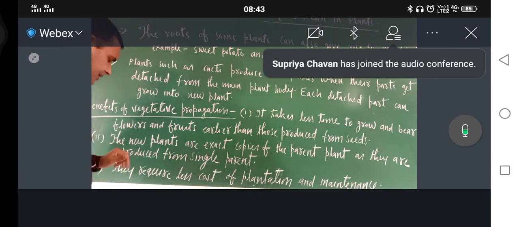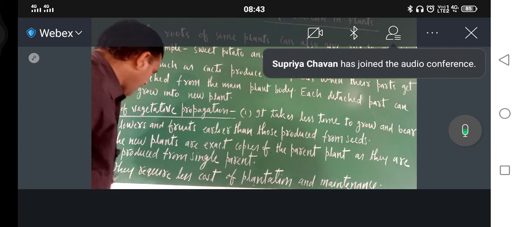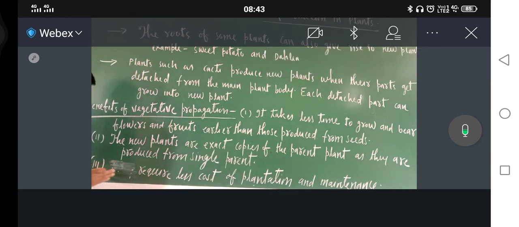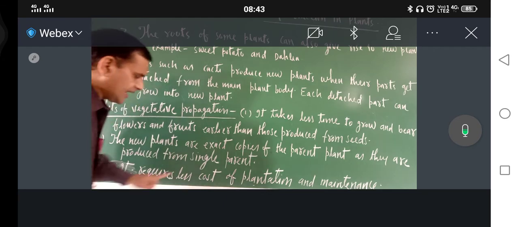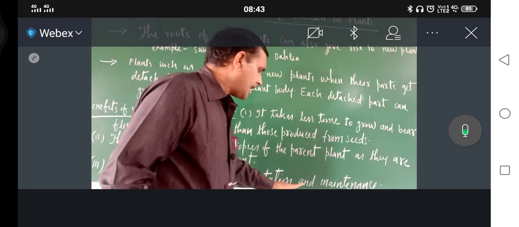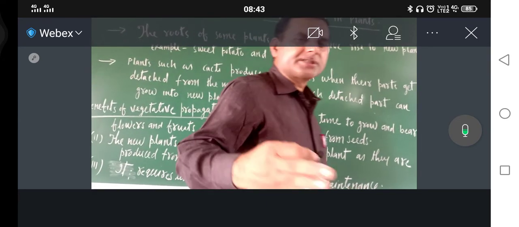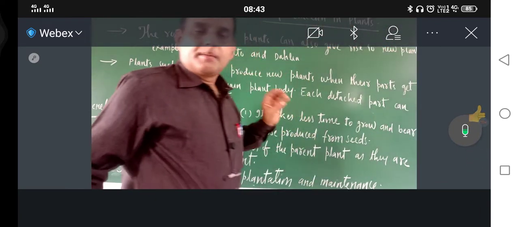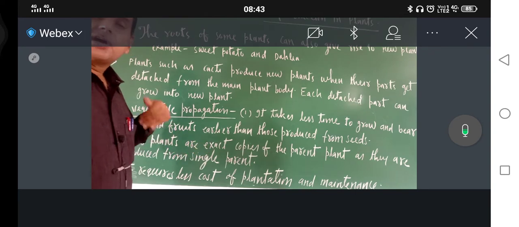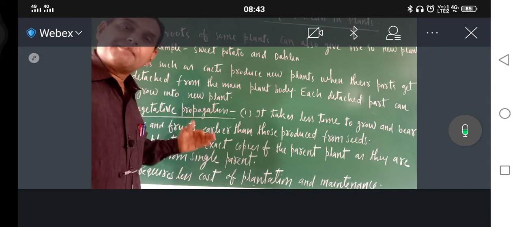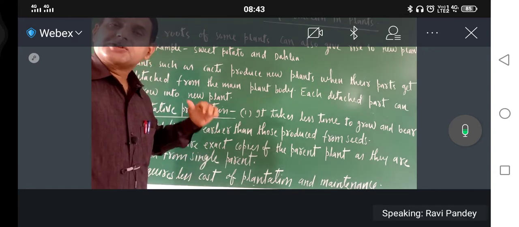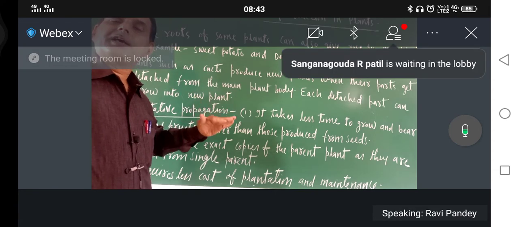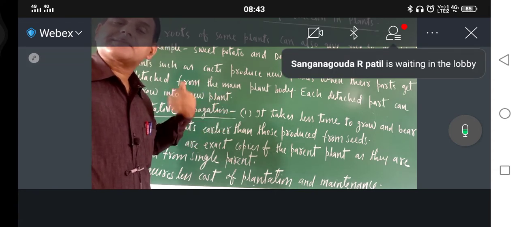What is the third benefit? They require, just see here, less cost of plantation and maintenance. Just try to understand, if plants are grown with the help of vegetative propagation, so in less time only they will start giving us fruits.